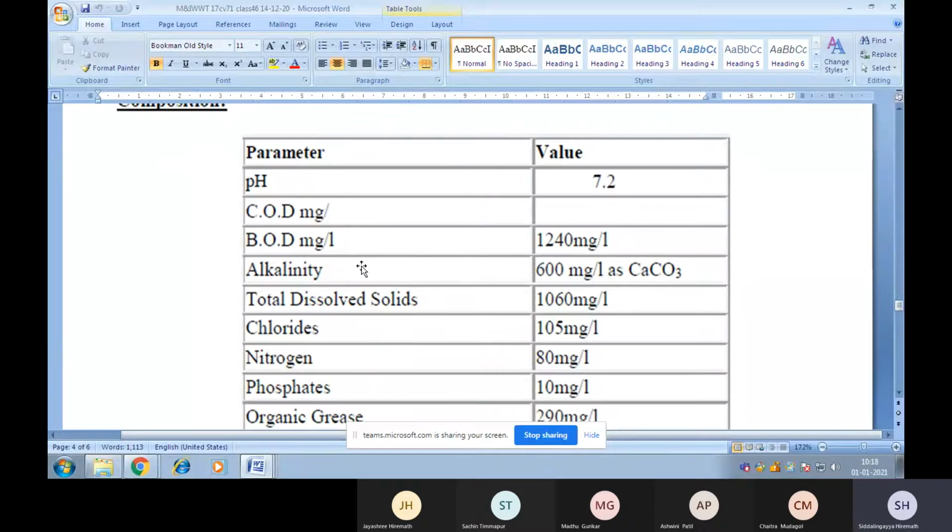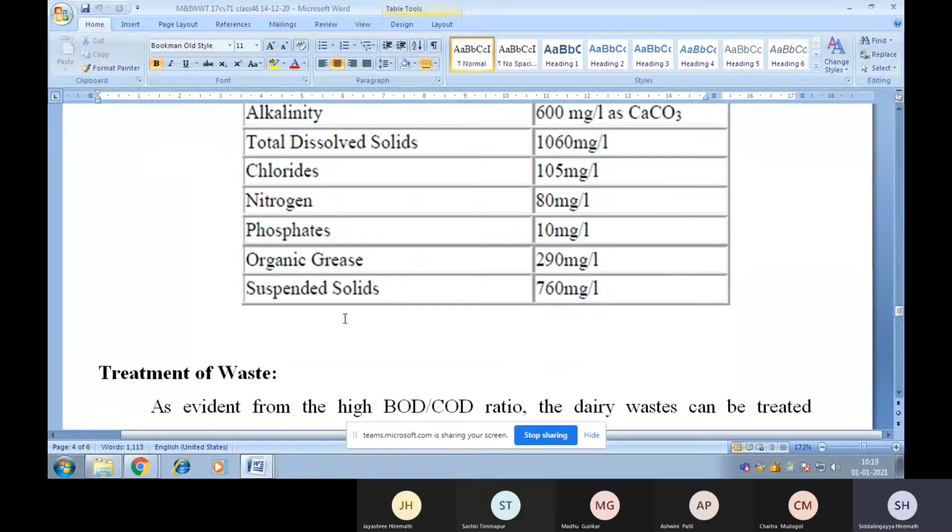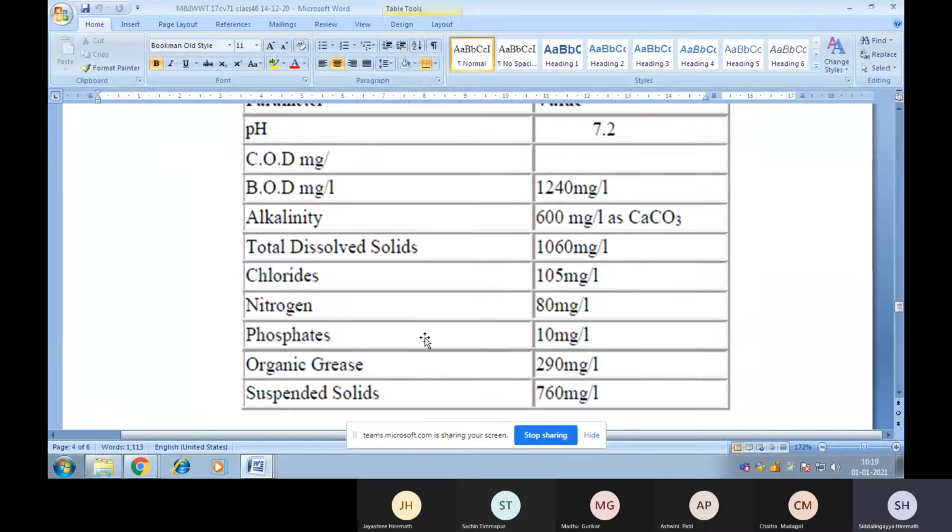Now, the alkalinity of dairy industrial wastewater is around 600 mg per liter as calcium carbonate. Dissolved solids 1060 mg per liter. Chloride content is 105 mg per liter. Nitrogen is around 80 mg per liter. Phosphates, 10 mg per liter. And organic grease is around 290 mg per liter. And suspended solids, 760 mg per liter.